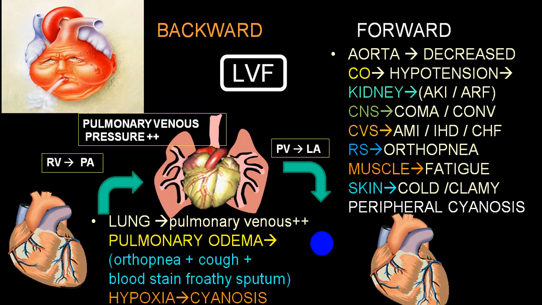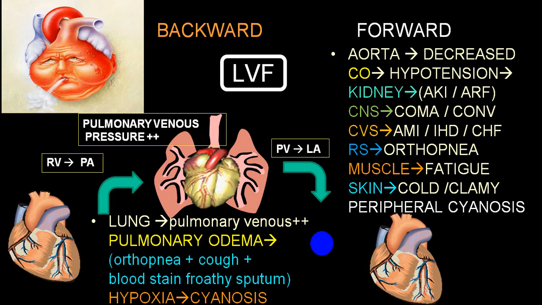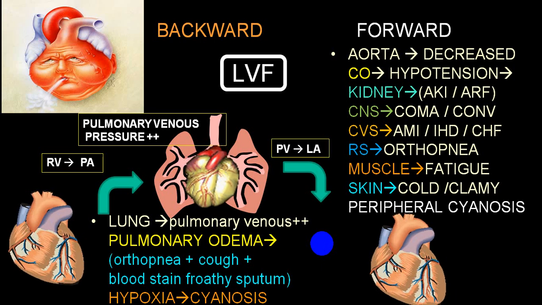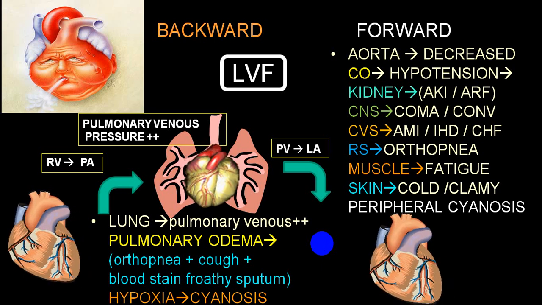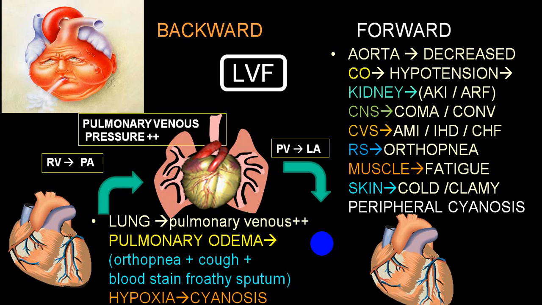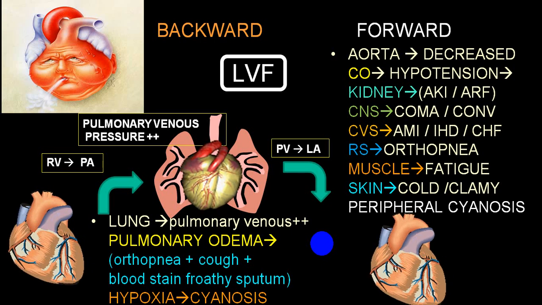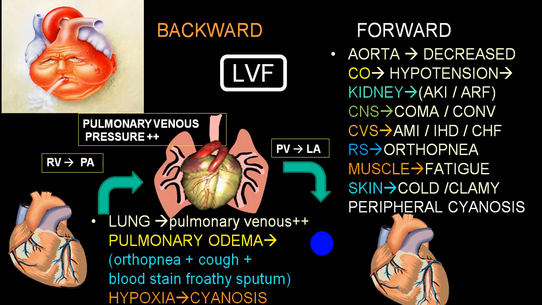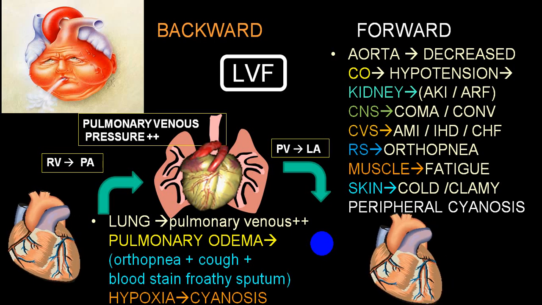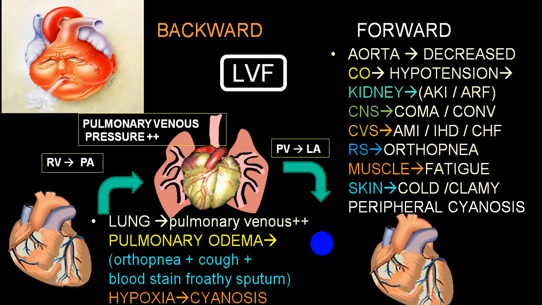Because the person is so breathless that he cannot lie down, because when he lies down the pulmonary edema increases, and that's why he acquires an orthopneic posture. Fluid is collected, and there is also a little amount of RBC in that fluid. So because of fluid accumulation in alveoli, the person gets orthopnea with cough, and in the cough he brings out blood-stained frothy sputum, which is a characteristic of acute pulmonary edema.